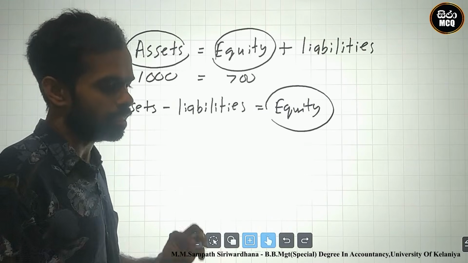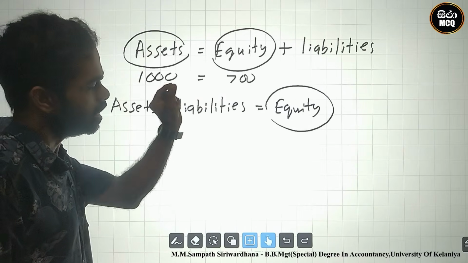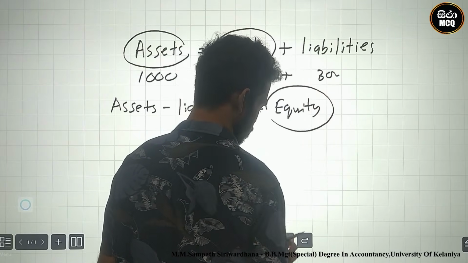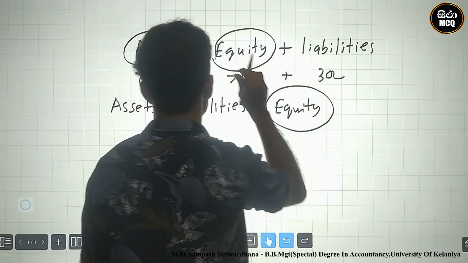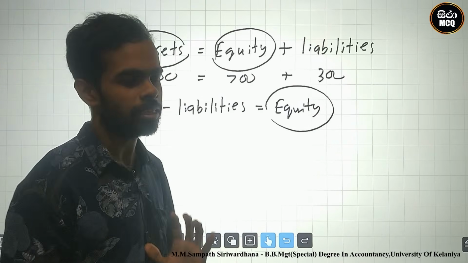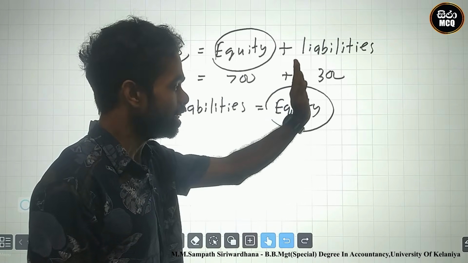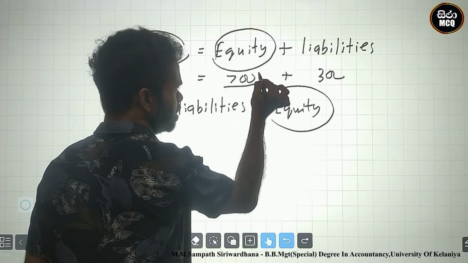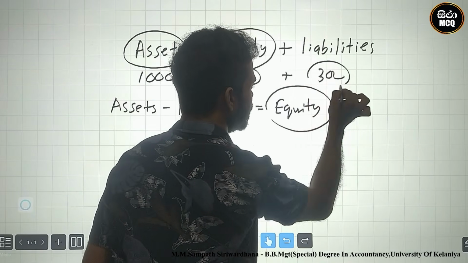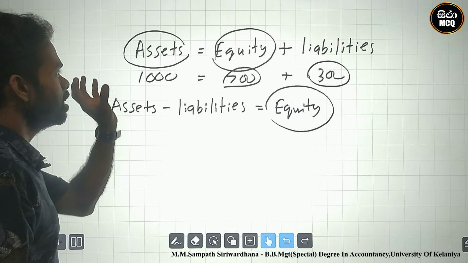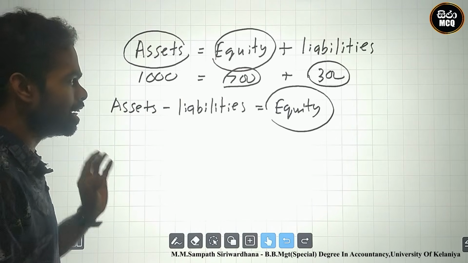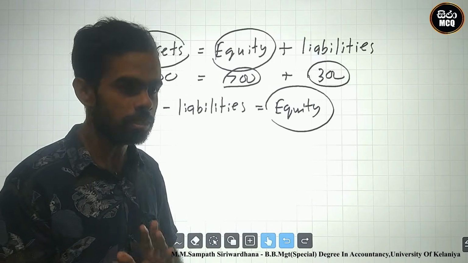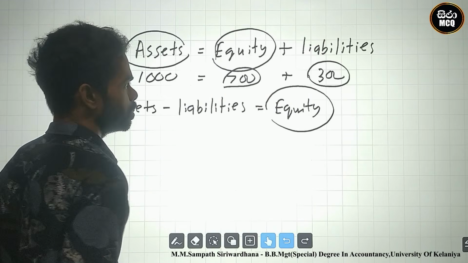Out of this 1,000 he can get 700, and that is the equity. The 300 is liability, so out of the 1,000, 300 is for the liability holders, and they can carry it away from the business. Equity and liabilities are interests in the assets. Persons like to carry their assets from the business. This is the interest.